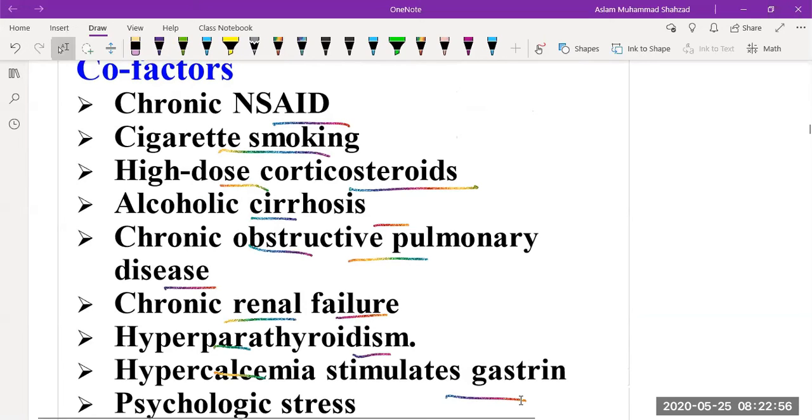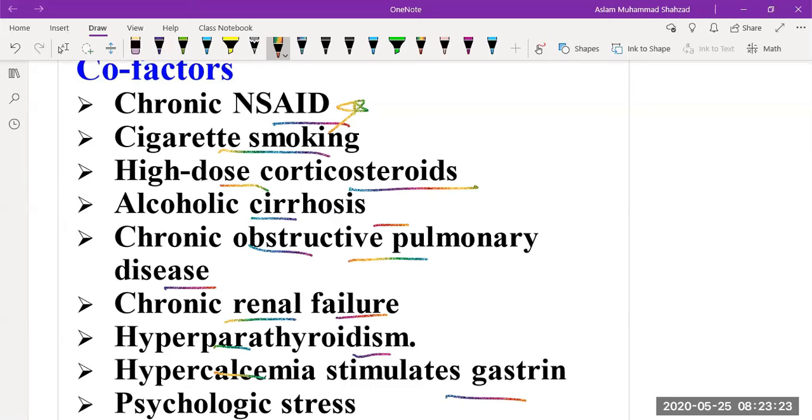As for the NSAIDs, I already discussed before that the use of NSAIDs can suppress prostaglandin and then the protective mechanism has been lost. Then smoking cigarettes is also responsible for peptic ulcer. Drugs such as high dose corticosteroids also impair the protective mechanism.